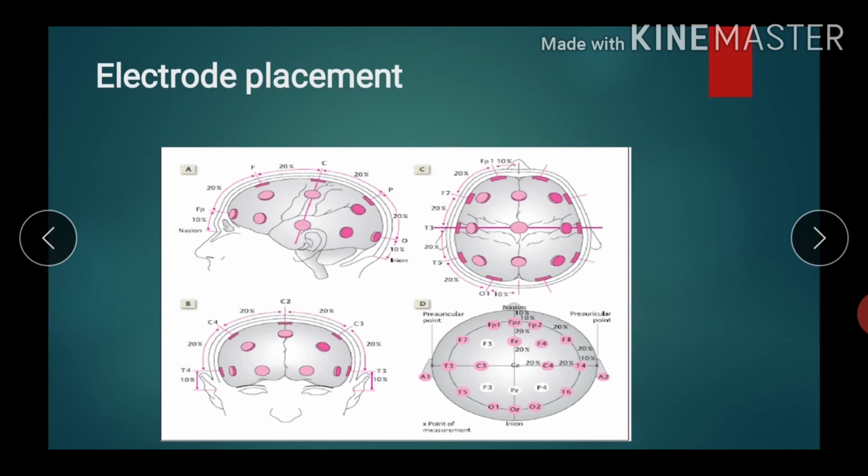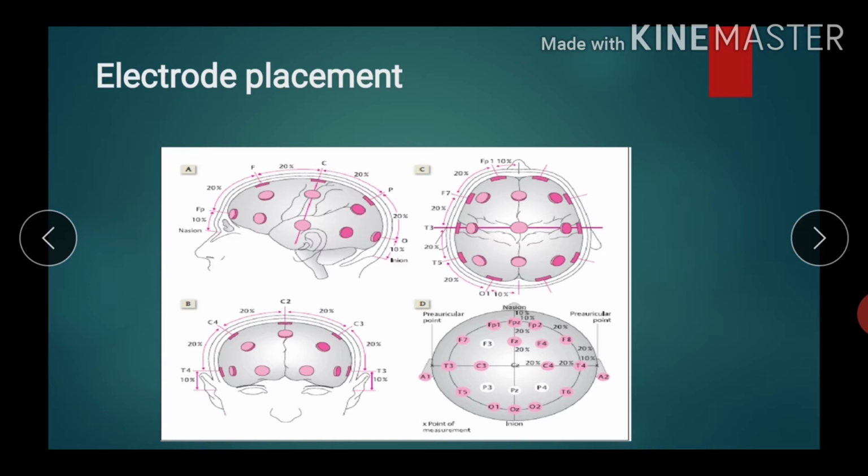This is the lateral view, this is the frontal view, and this is the whole view. C is for central electrodes, T for temporal, O for occipital, and F for frontal electrodes. So all over the scalp, electrodes are placed to take out the neuronal activities.